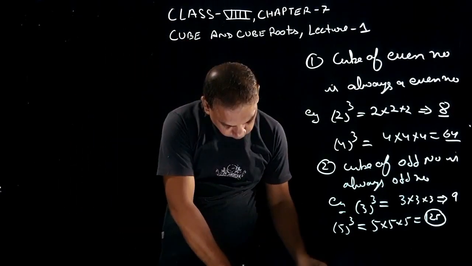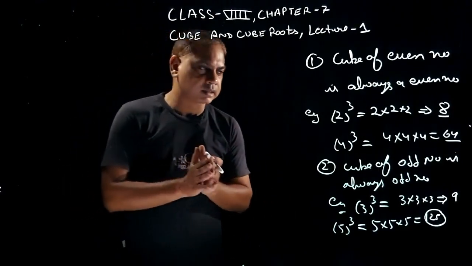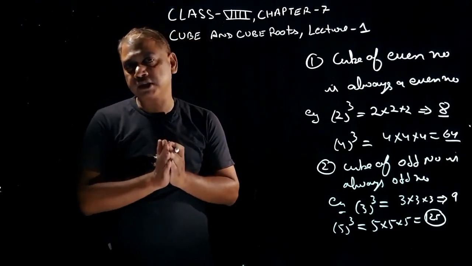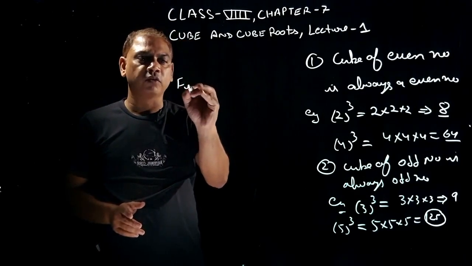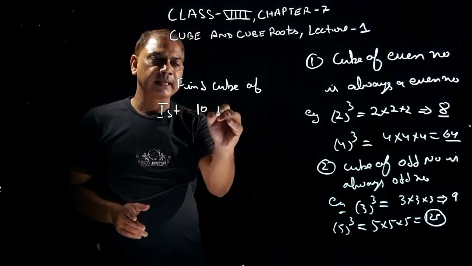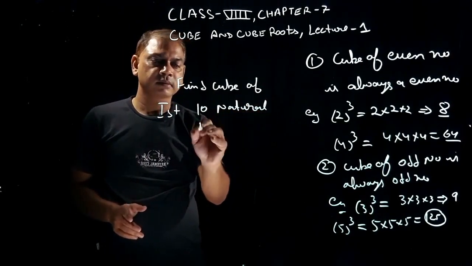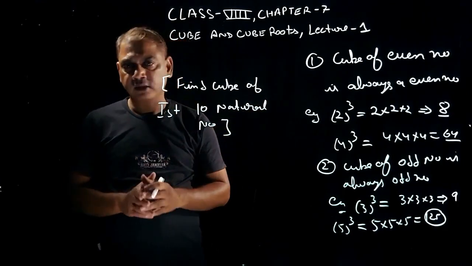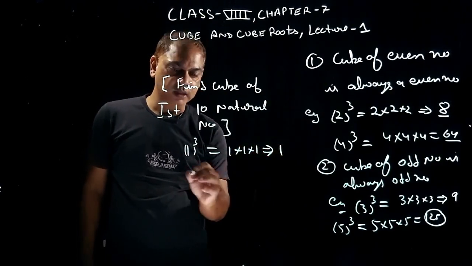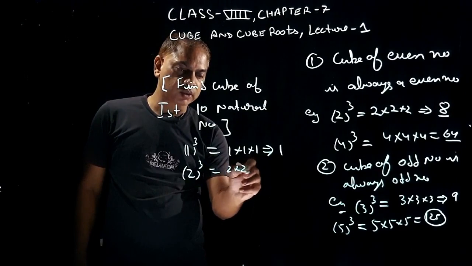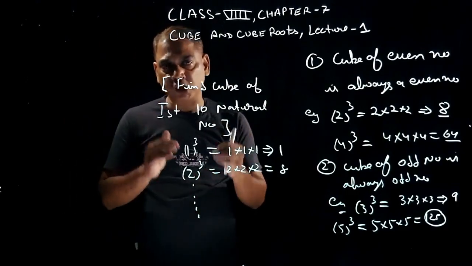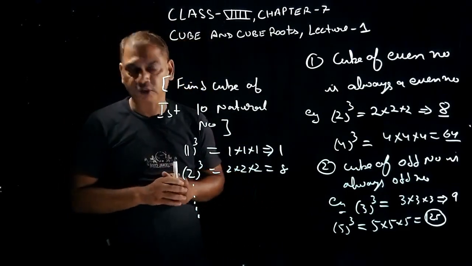Good. Now students, I am giving you one task. The task is to find out the cubes of the first 10 natural numbers. Okay, this is your task. Find out the cube. 1 ka cube is how much? Like 1. 2 ka cube, that is 2 into 2 into 2 is 8, and so on. Find out the cubes of the first 10 natural numbers. Okay, students? Good.